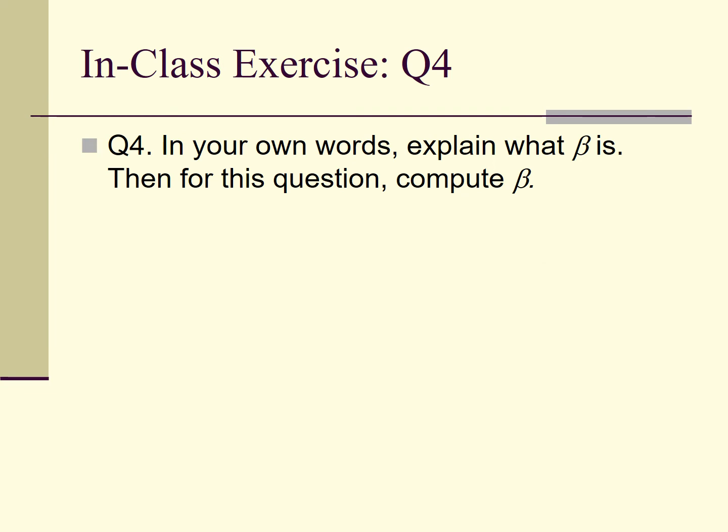Okay, now you can continue with in-class question number 4. In your own words, explain what beta is. Then for this question, compute beta. You can pause my lecture and work on this question. After you finish your writing, you can continue my lecture.